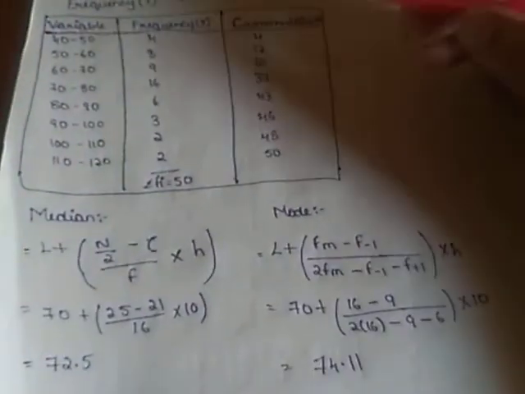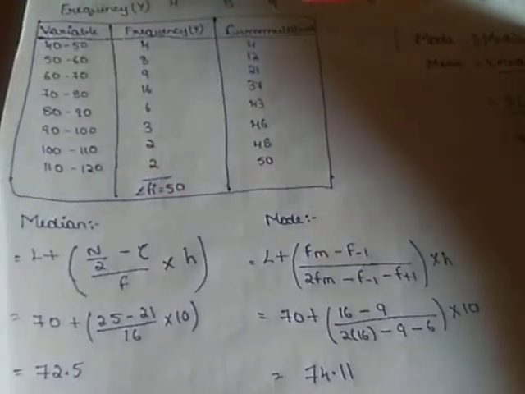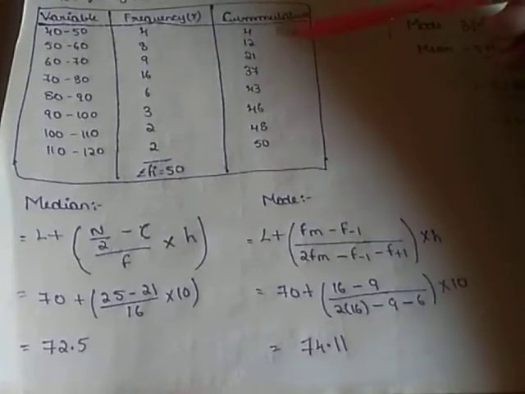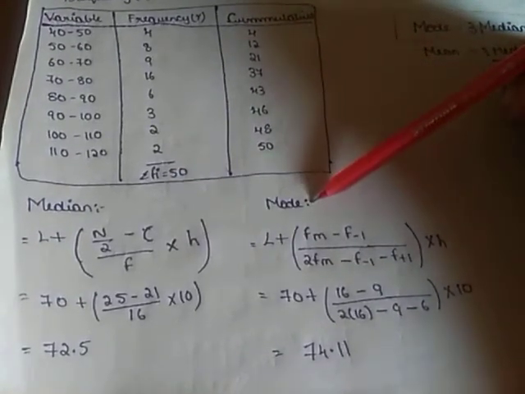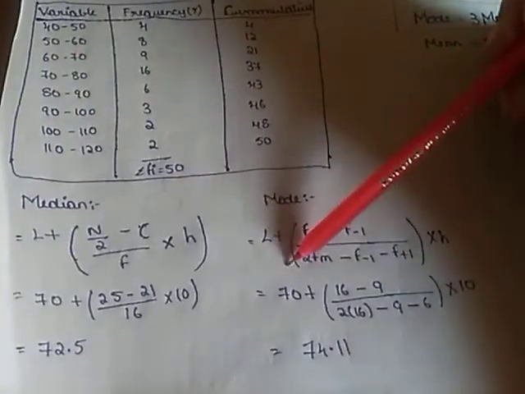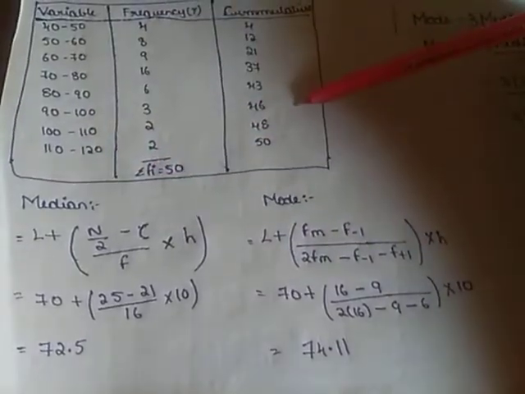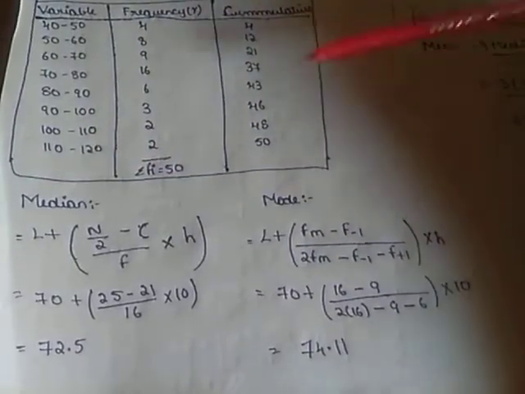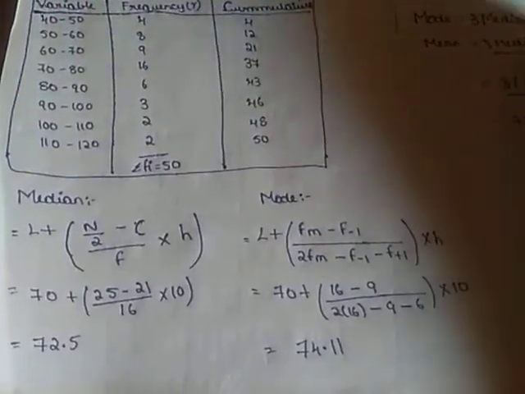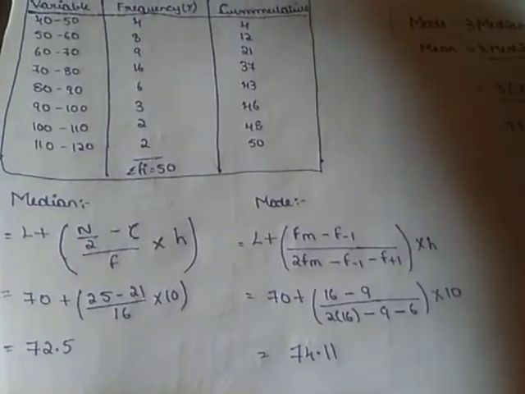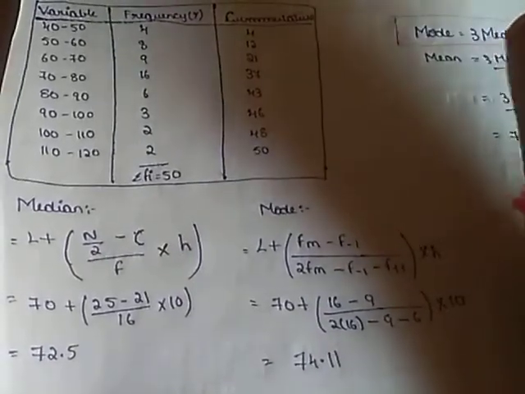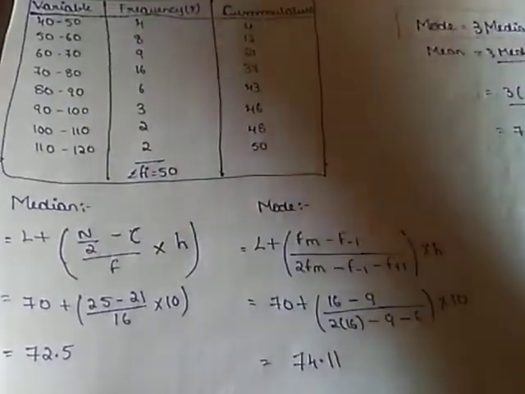So first, for calculation of median, the extra column needed should be cumulative frequency. So we draw cumulative frequency. For finding mode, we don't need any extra column. Only if two columns are present, we can easily find out mode. For finding median, we need cumulative frequency. For finding mean, we have to work out xi values and then fi into xi. Those two extra columns we need. So it is very tough. It is very time consuming to do mean. So we are doing median and mode. By doing those two, we will get the mean value.